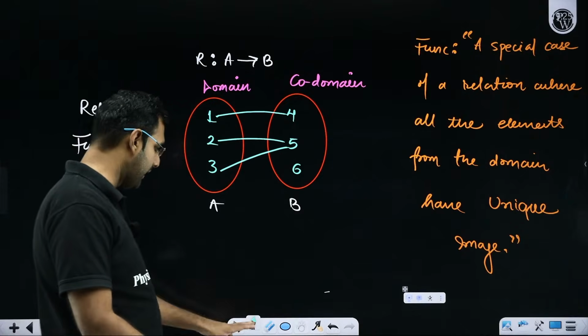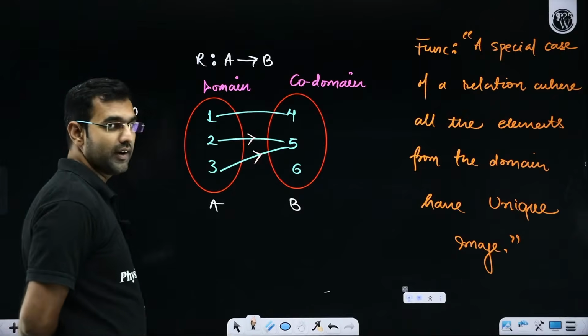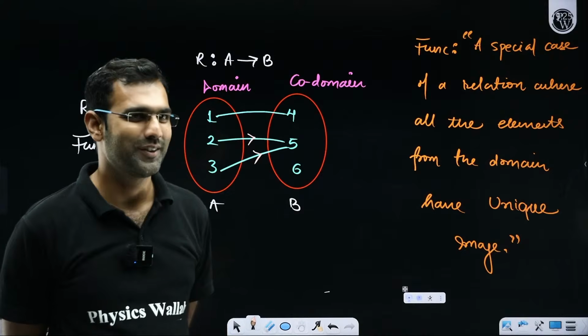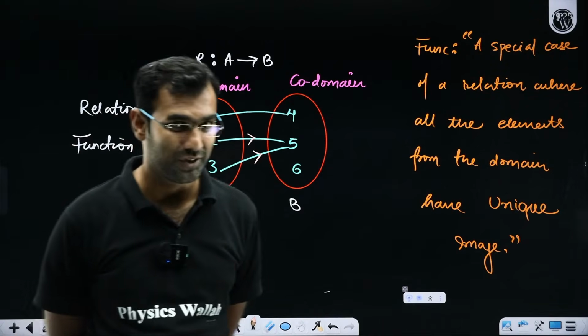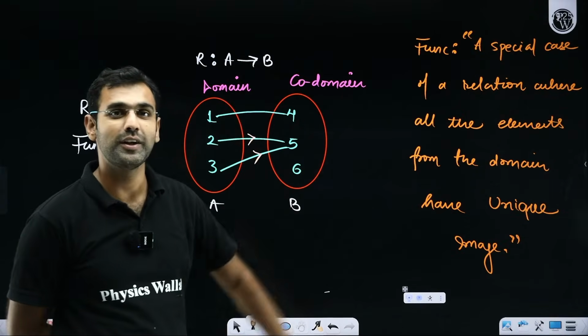Can somebody tell me why? Sir, because look at this 2 and 3. They have an image 5. It is not unique. Yes or no? How many of you are thinking that this is not a function? Sir, this is not a function because look at this 2 and 3. They don't have a unique image 5.